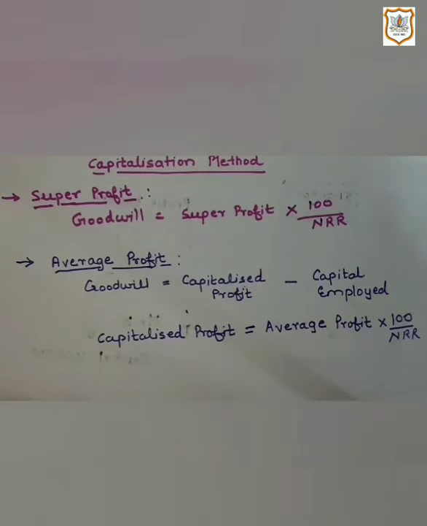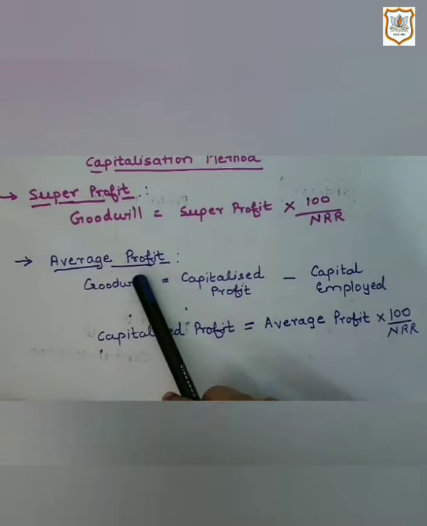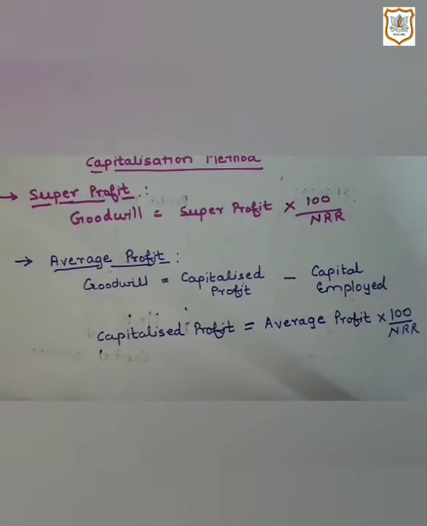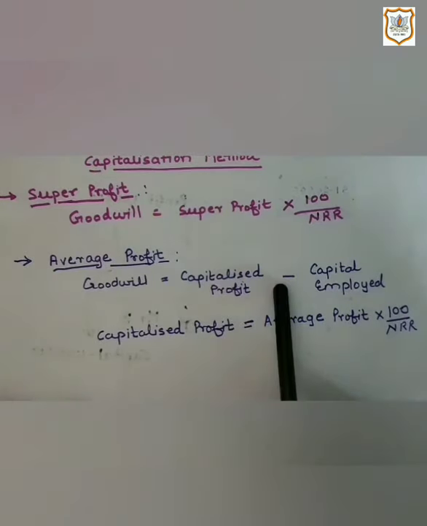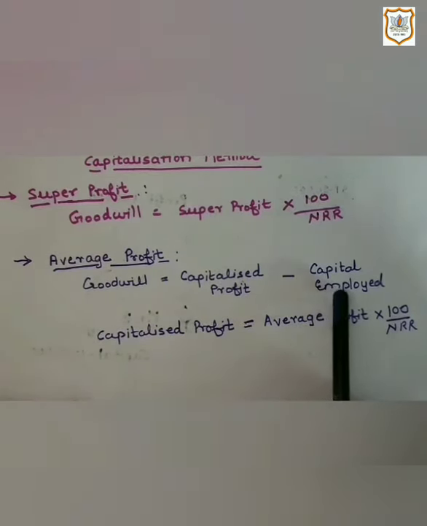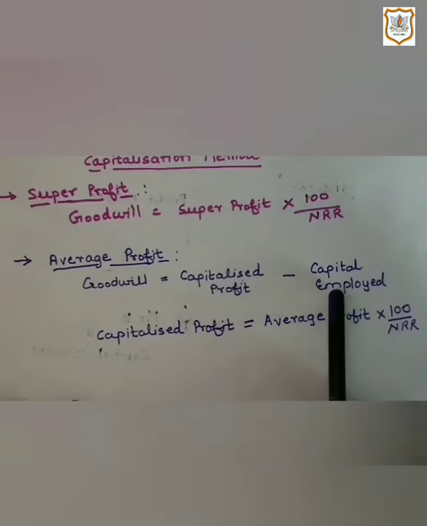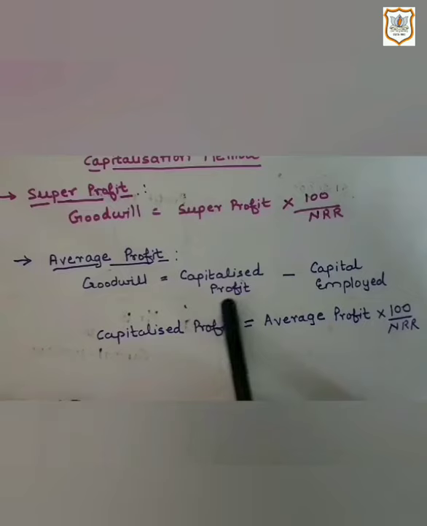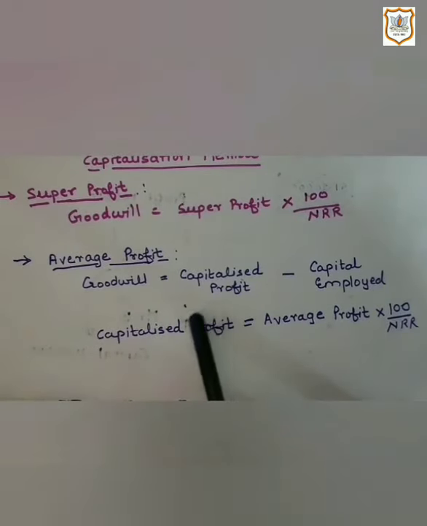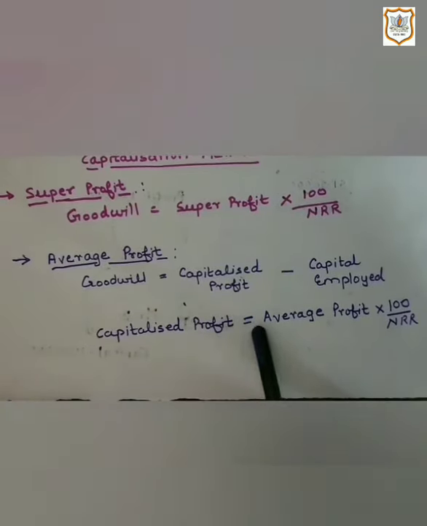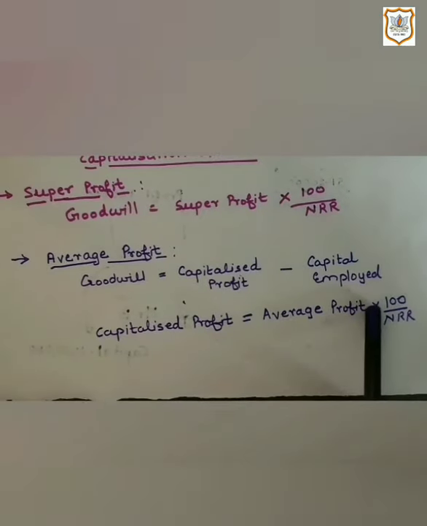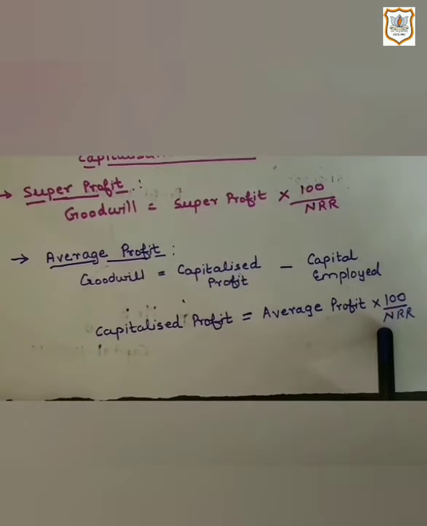But in the capitalization of average profit method, the formula is slightly different. Here the formula of goodwill is equal to capitalized profit minus capital employed. Here capital employed means, as I told you earlier, how much capital is invested in the business. So here we need the value of capitalized profit. For capitalized profit, the formula is average profit multiplied by 100 upon NRR.